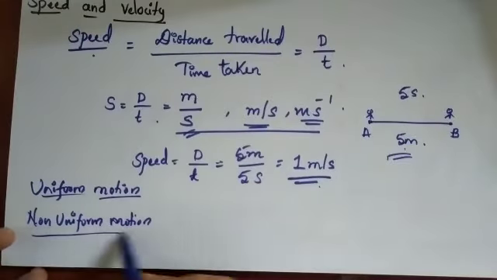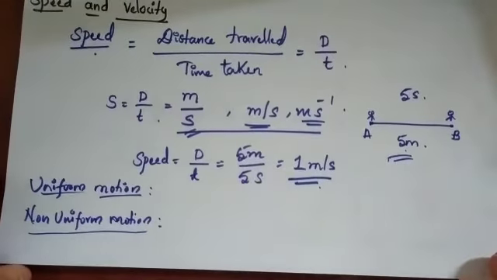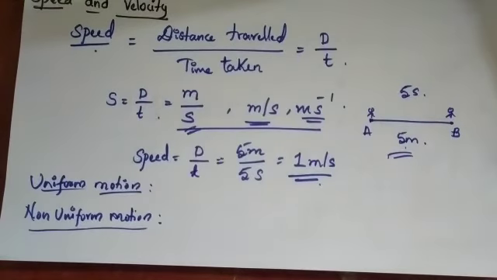When you are in school, if all the students are wearing the uniform, tie, belt, blazer, everything, all uniformly, then it is called uniform motion. Non-uniform motion means one is wearing the shirt and all, one is not wearing the tie, another is not wearing the belt, another is not wearing the blazer. So this is non-uniform, that is not proper. By this example you can understand what uniform and non-uniform motion are.